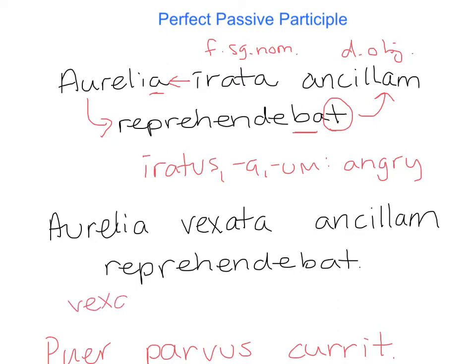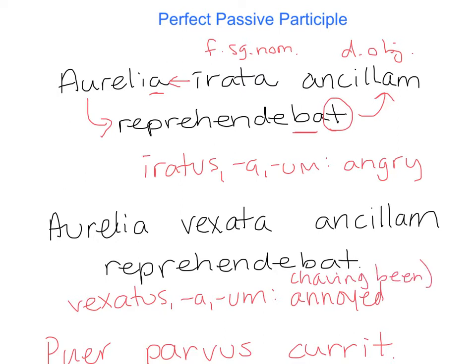We learned that vexatus means annoyed, or having been annoyed. So now it's not just Aurelia was blaming the slave woman, but Aurelia, having been annoyed, was